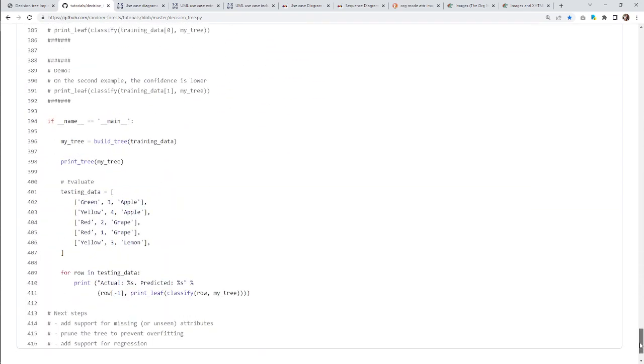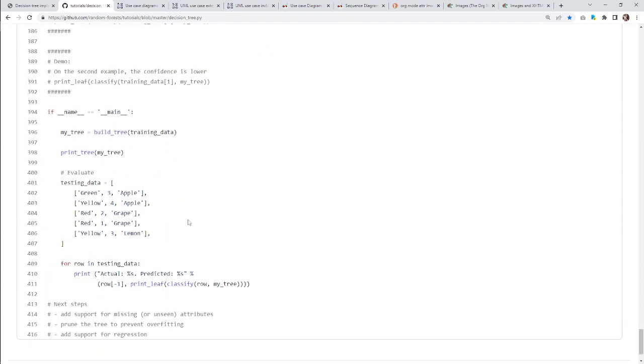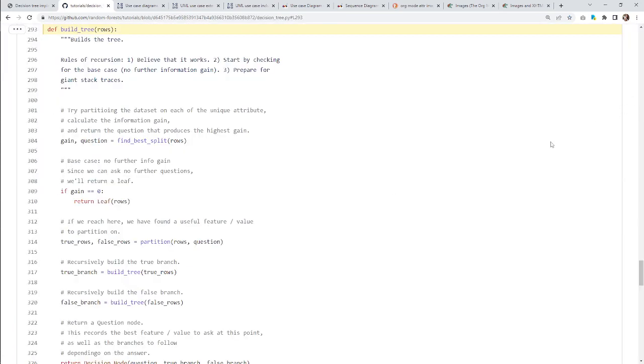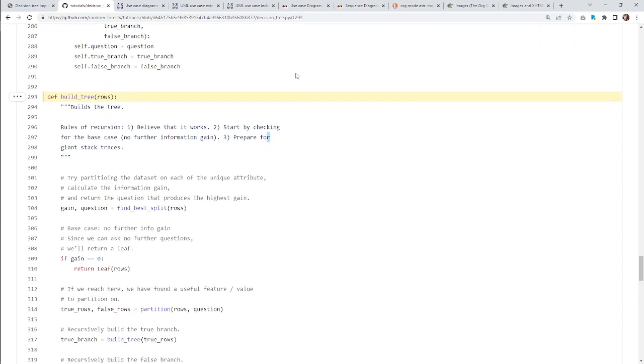So here we go. The first thing we do is go to build tree. So can we just click through to it, right? Okay, builds the tree. So this is a recursive thing, and this is great because I'm not sure. Yeah, I don't know how we're going to represent this in UML, right? But I already know this. We're only going to worry about building the tree for now.